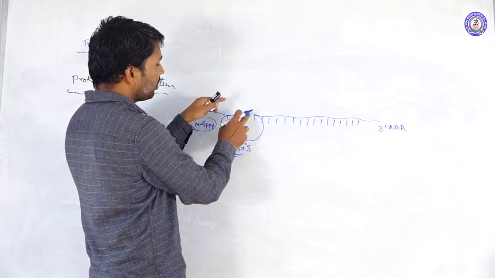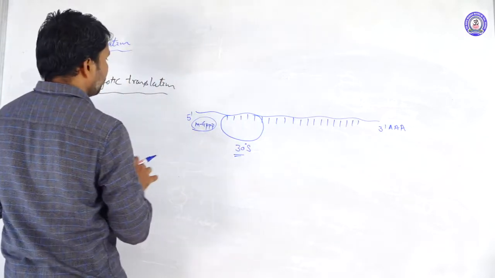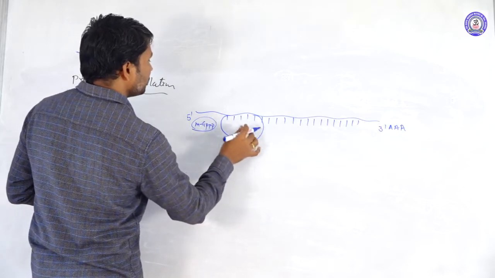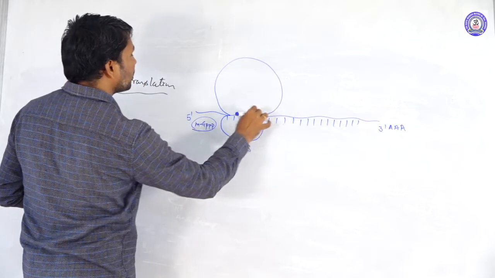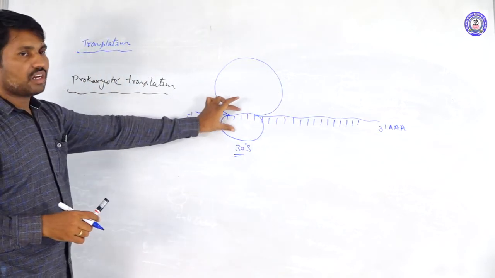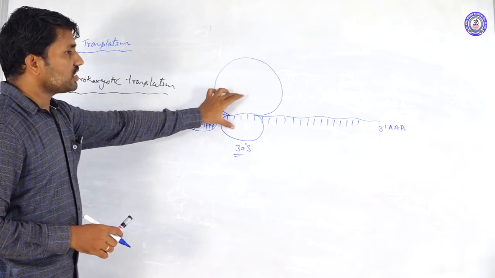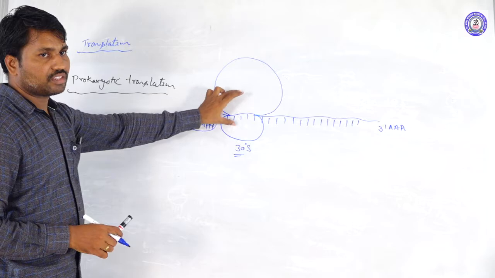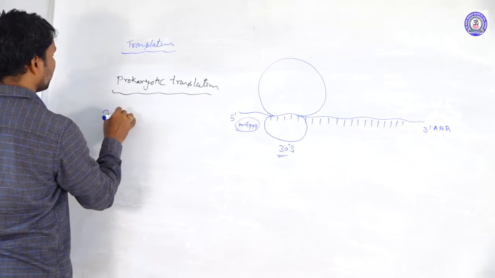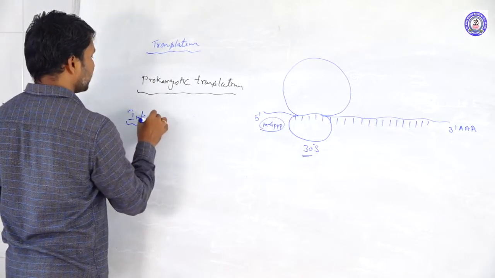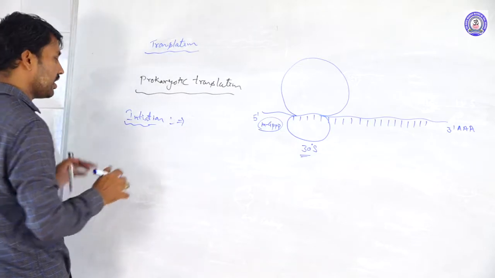Once it attaches with the mRNA transcript, after that the larger subunit comes and attaches with the mRNA transcript. So like this, first the initiation complex is formed. Here we are discussing the prokaryotic initiation process.